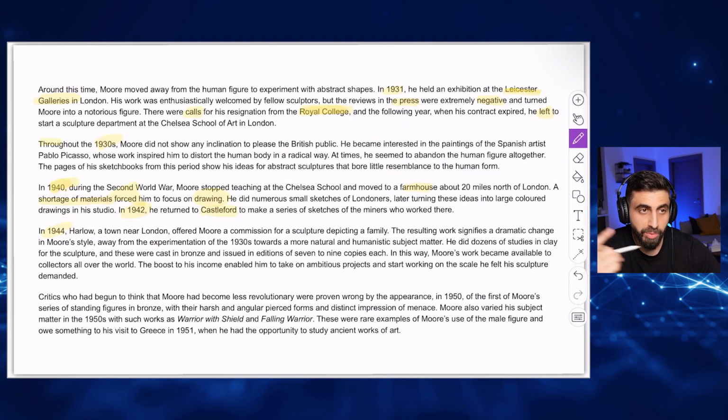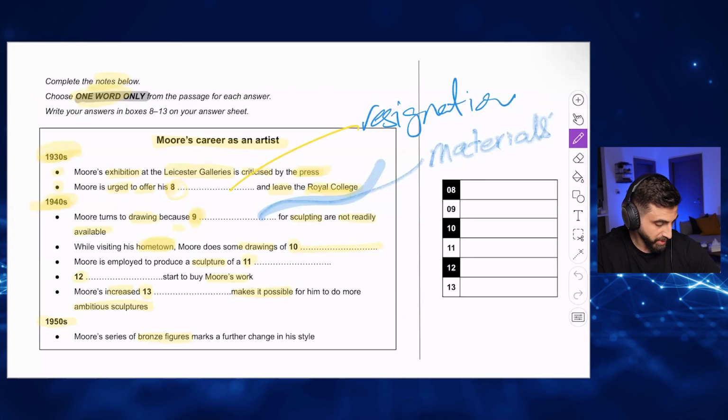It was mentioned in the previous paragraph. So when he returned to his hometown to make a series of sketches, like drawings, of the miners who worked there. So this is a key word. His hometown, he made drawings of the miners who worked there. So when he visited Castleford, he did some drawings.